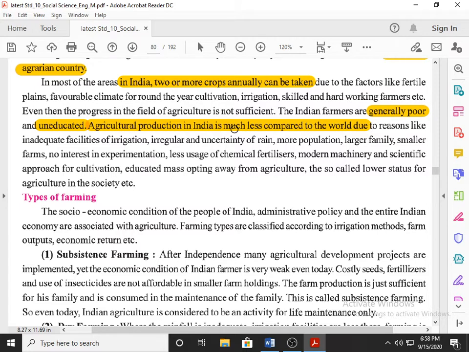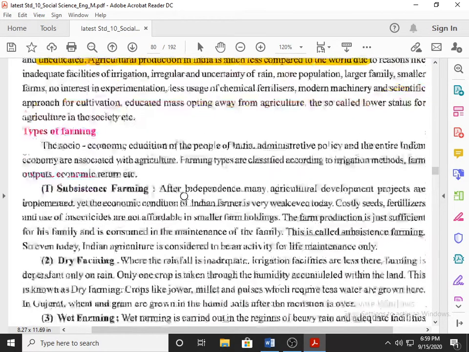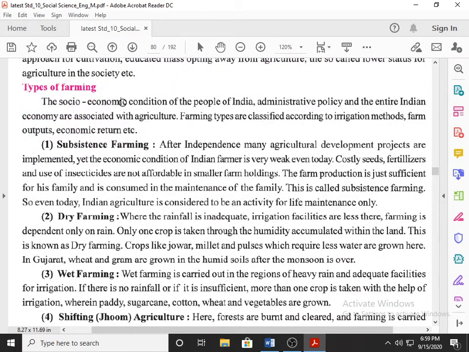Okay, now the next topic we have to learn is types of farming. It can be asked for 4 marks or 3 marks. Please mark it as important. The headings which I darken are important, because they can be asked for 3 marks or 4 marks. Types of farming, there are 6 types of farming.